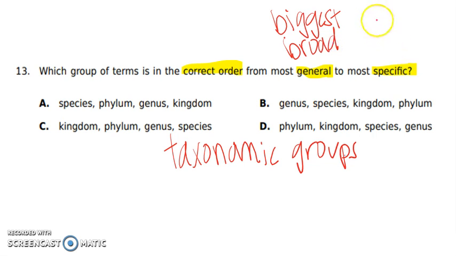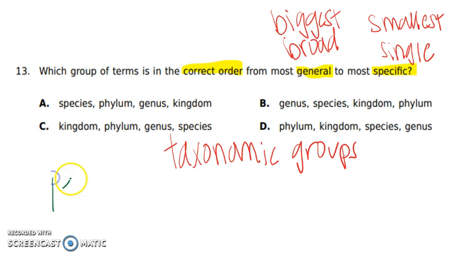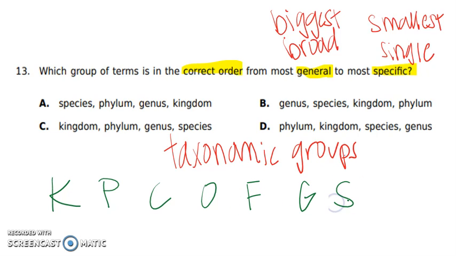to the most specific. And the specific level is going to be the smallest level that we have, the one that's only talking about a single species, a single organism. Okay, so we learned a phrase to help us remember our taxonomic levels in order, and what that sentence was: King Philip came over for good spaghetti.